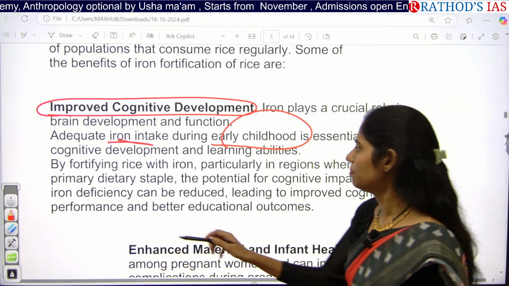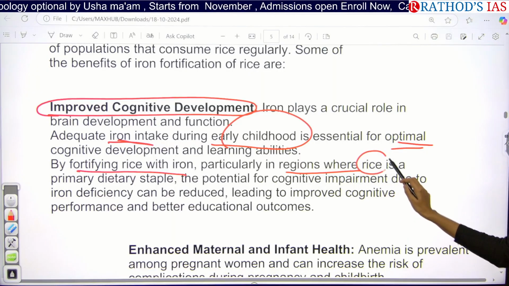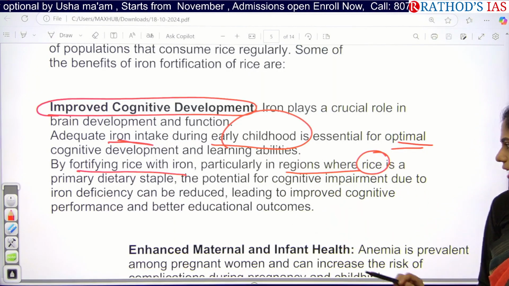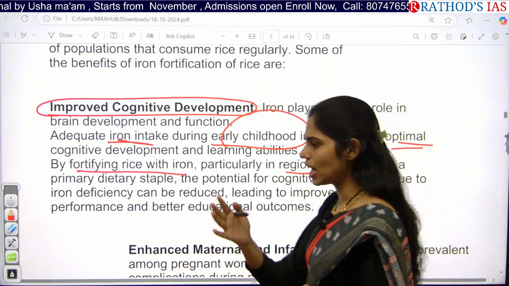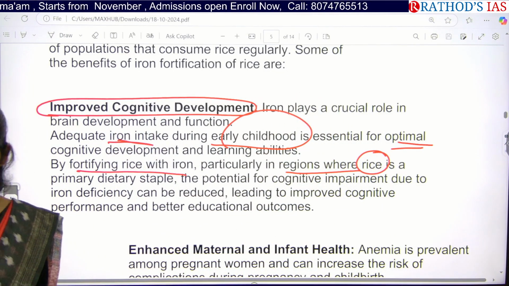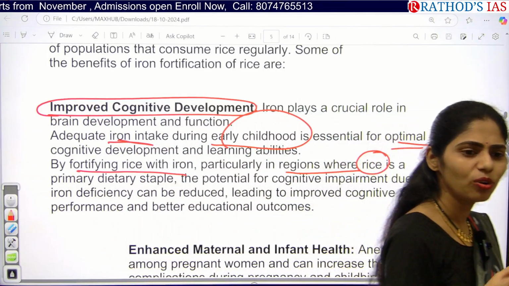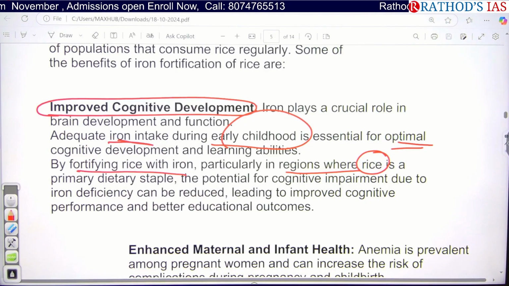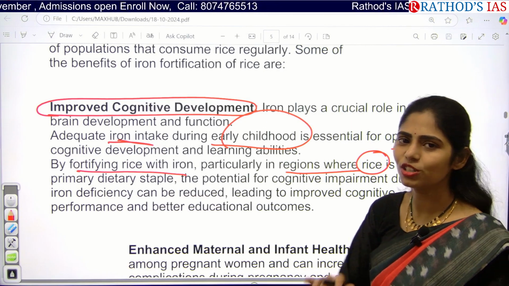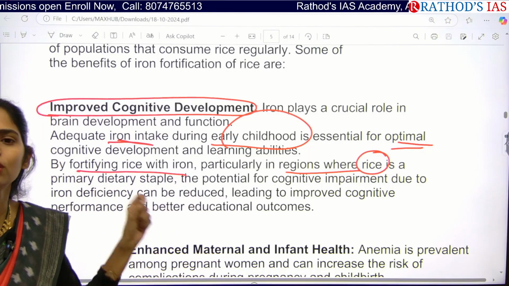And next one here is, by using this fortifying rice with iron, particularly in the regions where rice is the primary dietary staple. So as you all know that in South India, the staple food is rice. In North India, it is wheat. So rice is only carbohydrates. If you are eating only rice, it is not at all useful. You will be getting only carbohydrates. By using those carbohydrates, you will become fat. That's it. But you will not be getting essential micronutrients.